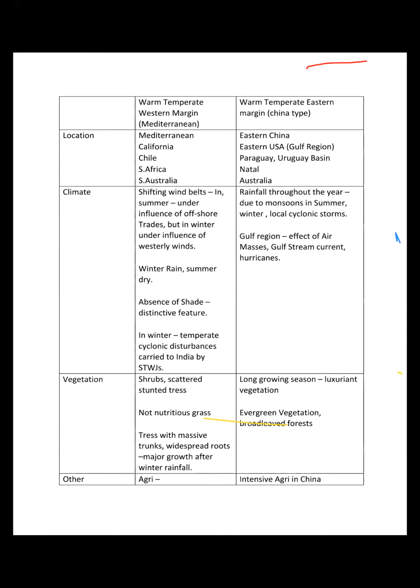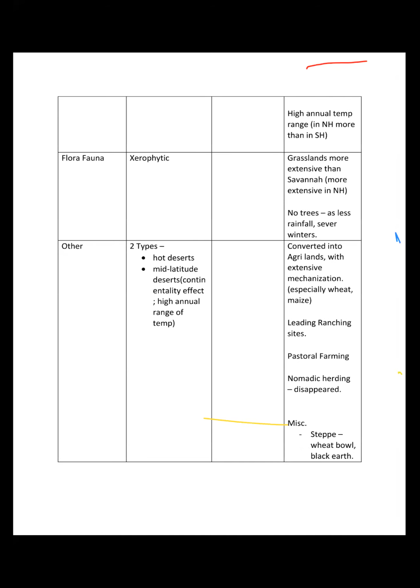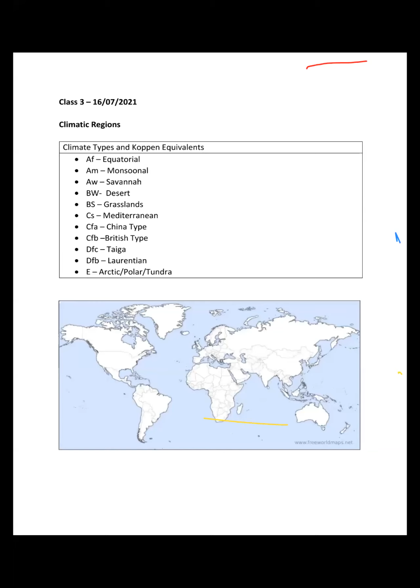Next, we are moving on. While explaining the climate part, could you please show it on a map, how the westerlies and other things move, so that we could get a better mental picture of the same? I am marking simultaneously, no? I marked equatorial, I marked deserts, I marked savanna, I marked monsoon, I marked steppe. What more do I need to do?